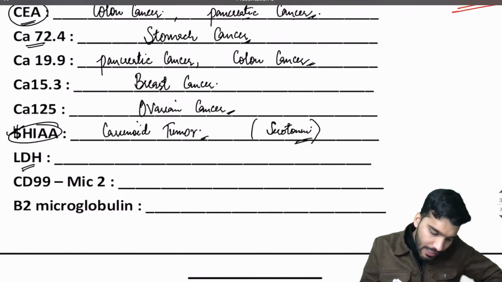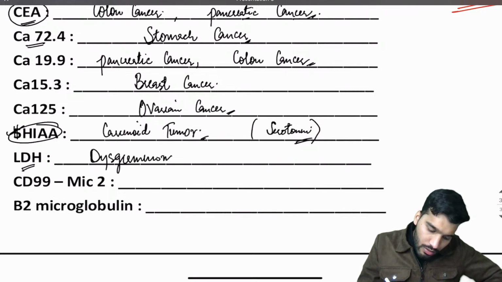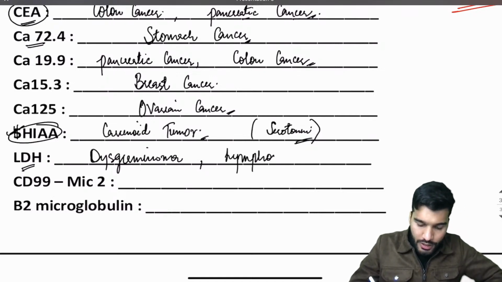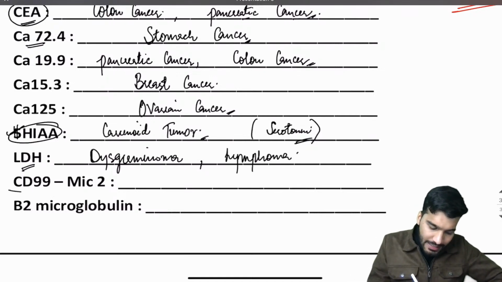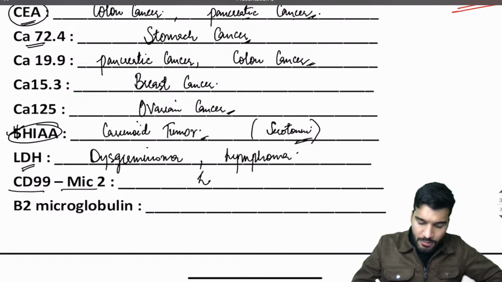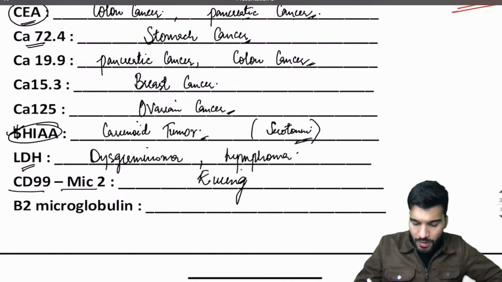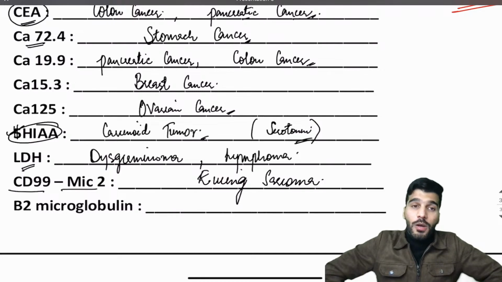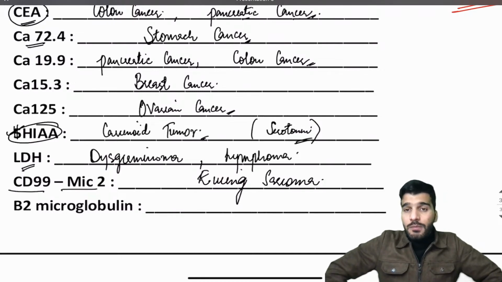Then LDH is seen in dysgerminoma, okay, dysgerminoma and lymphoma. Again the ovarian tumors already discussed. After that CD99 or MIC2 gene, that's onion peel appearance, Ewing sarcoma. Okay, onion peel appearance, Ewing sarcoma, CD99 or MIC2 gene.